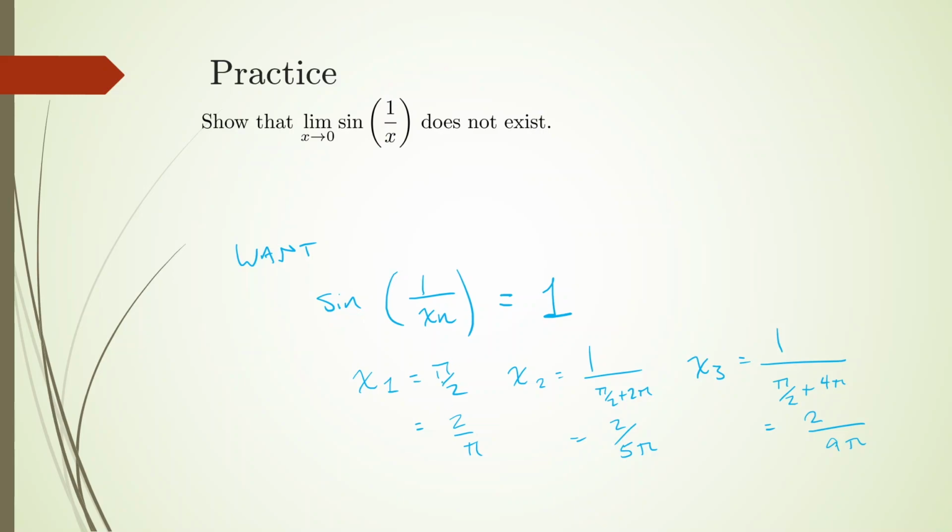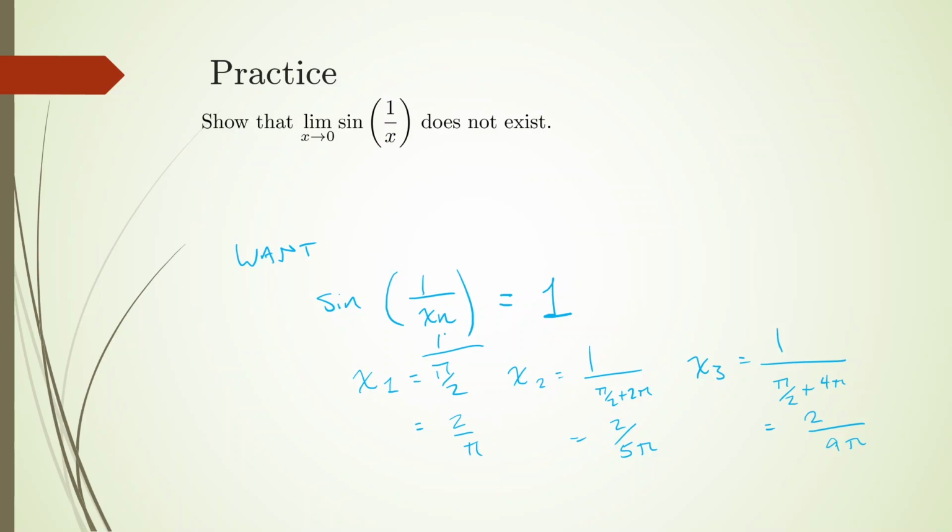I said, okay, well, for the first term we would want that to be 1 over pi over 2. And so then sine of the reciprocal of this would be sine of pi over 2, which would be equal to 1.